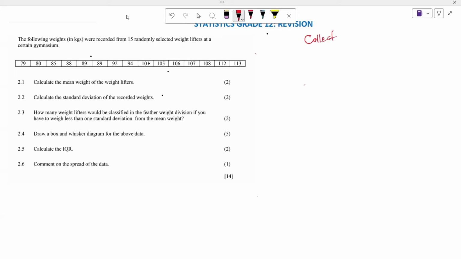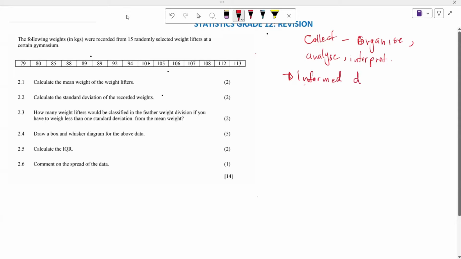After collecting data, we organize it, and after we've organized the data, we analyze it, and then we interpret the data.